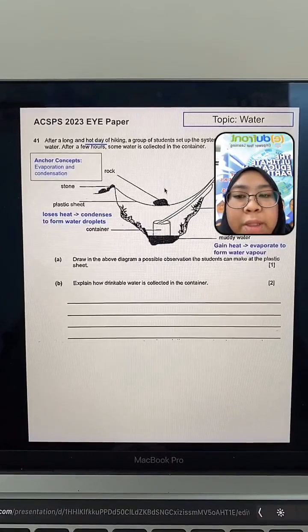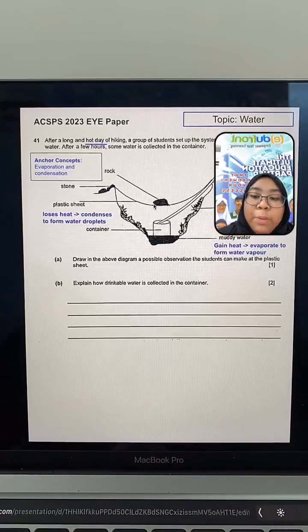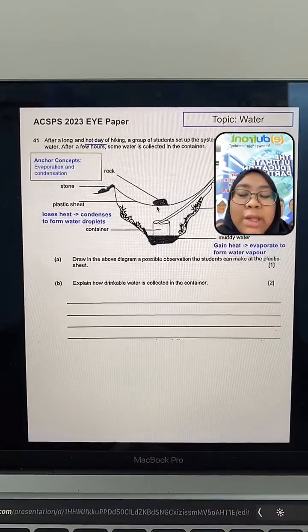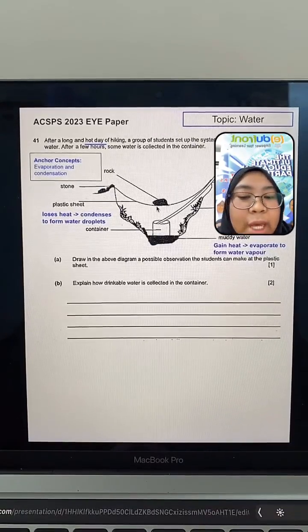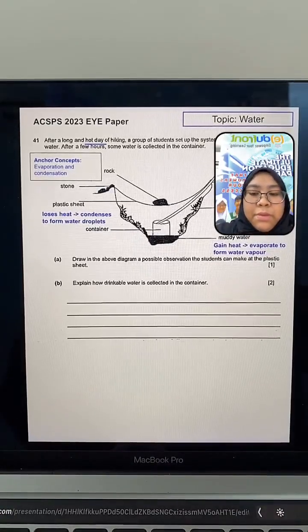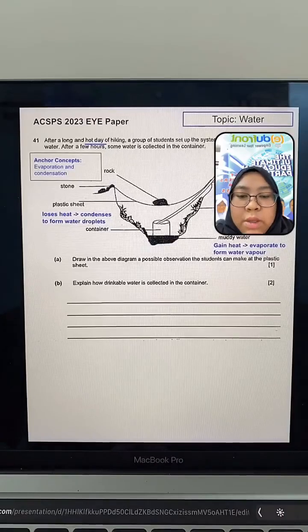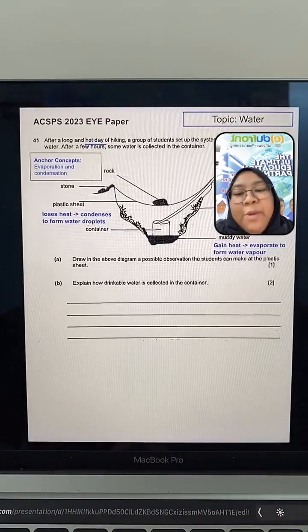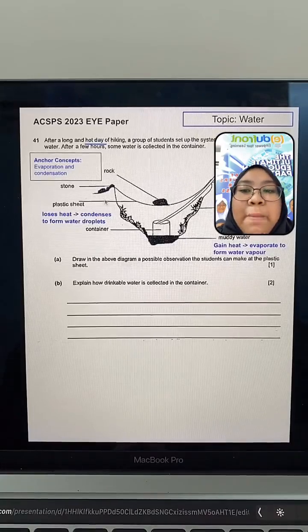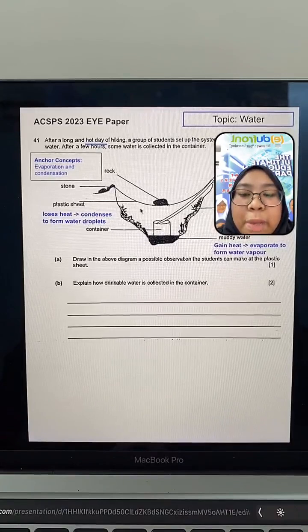Where would they find water droplets? Can you see that the plastic sheet loses heat? You cannot see the plastic sheet lose heat, so you cannot make that observation. Observation is something that you can see visibly. Correct. Water droplets on the plastic sheet below the rock. So there will be water droplets formed on the underside of the plastic sheet. So right about here. If you have your paper, you can draw tiny water droplets under here.